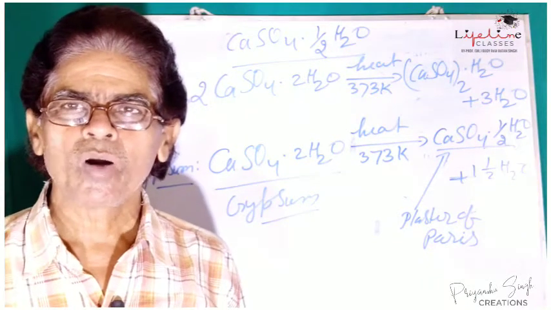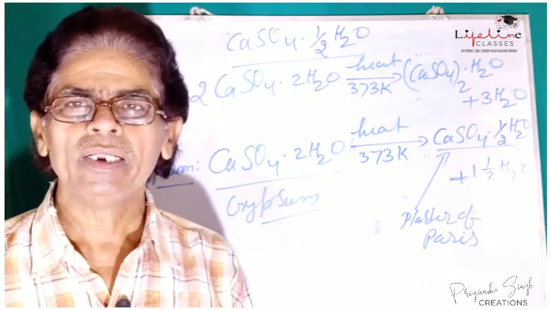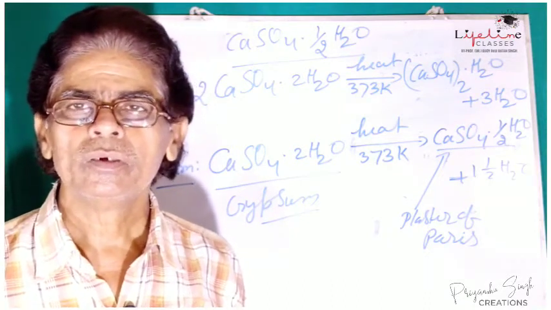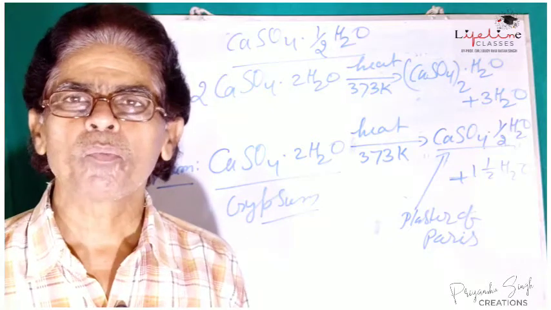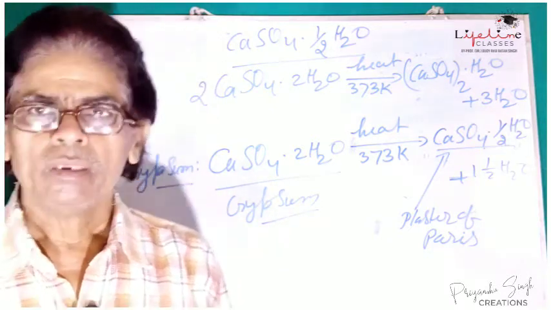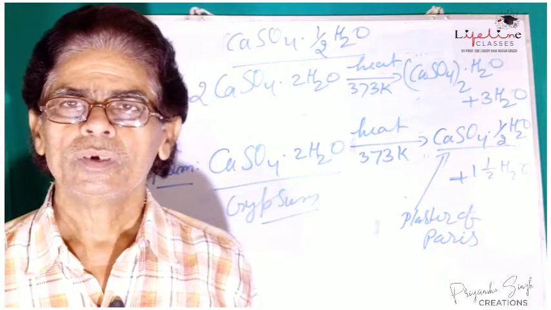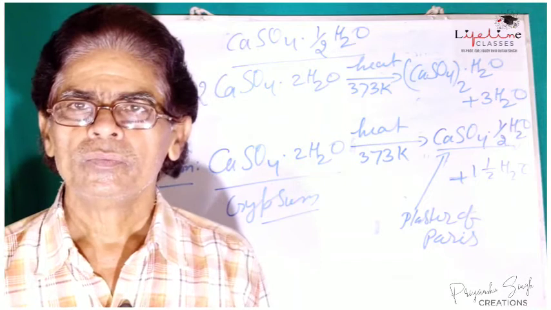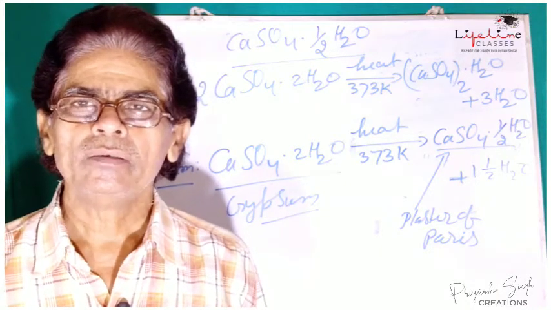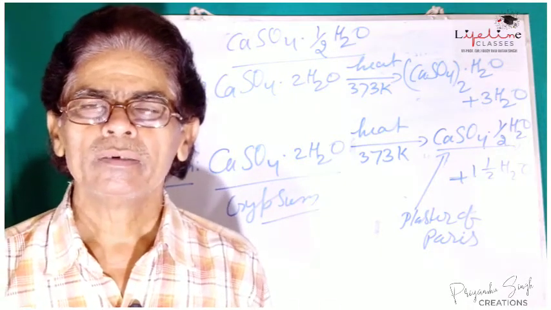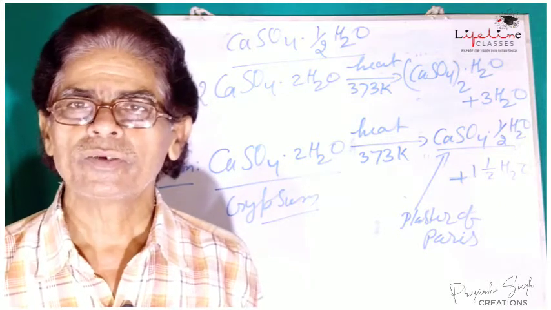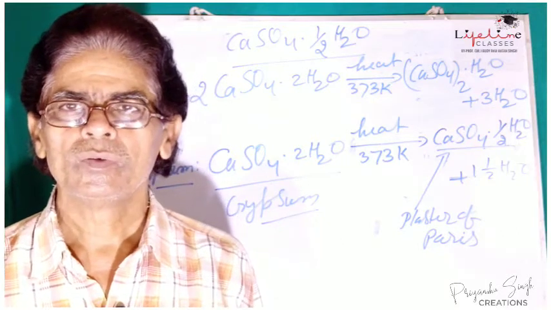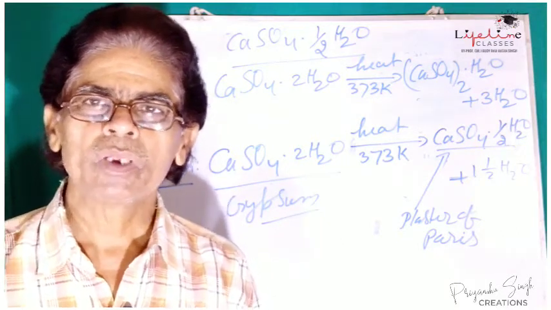This is a white amorphous solid and has a very interesting property associated with it, that is the setting property. When the plaster of Paris is mixed with water and allowed to stand exposed to air, after a few minutes it sets into a hard mass, forming gypsum again.